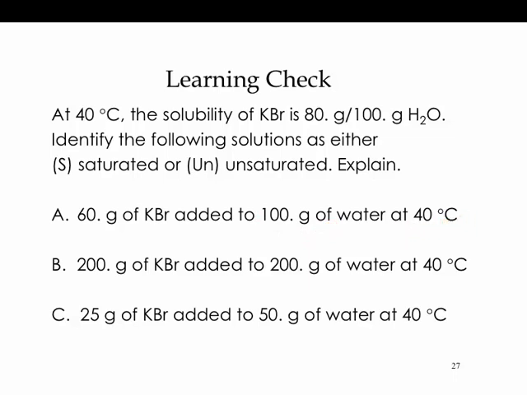The saturation point is at 80 grams, and only 60 is added. Therefore, this is an unsaturated solution. How much more could you add? Hopefully your answer is 20. You could still add another 20 grams of KBr, and it would dissolve.